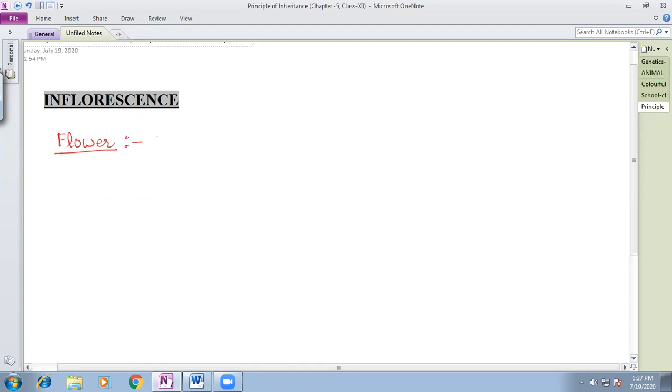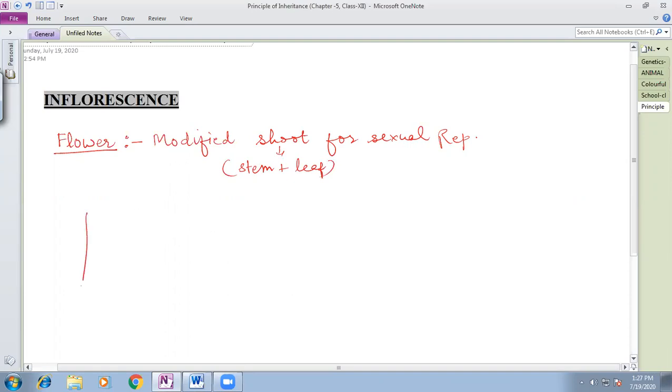The flower is a modified shoot. It is a modified shoot for sexual reproduction in plants. That means this is actually the shoot. If you all remember, I already told you shoot means a part of the plant in which stem and leaf both are included. Okay, so the modified shoot for the sexual reproduction. In what way is the flower formed?